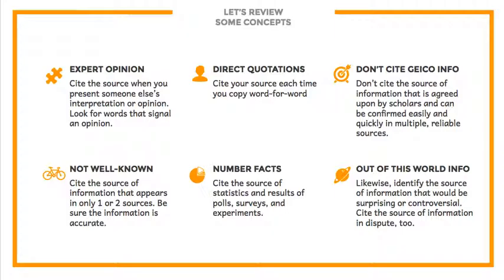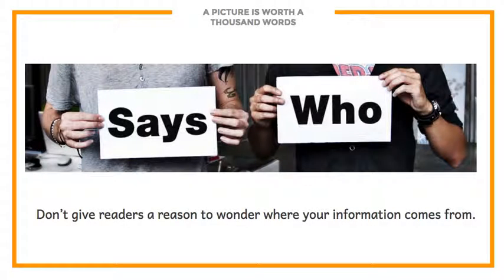However, don't cite information that is agreed upon by scholars and that your readers can easily and quickly find with a few keystrokes on the keyboard. So if it's located in multiple reliable sources, you don't need to cite the information. Essentially, what we're saying is try to give your readers the source of the information that you found, and don't give your readers a reason to wonder where your information is.